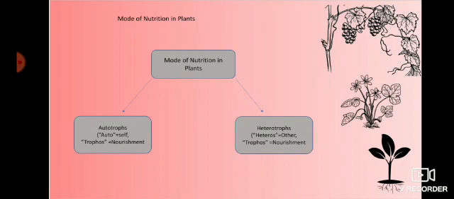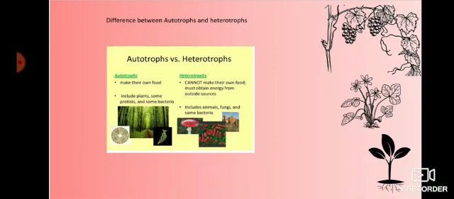Next, I am going to explain the differences between autotrophs and heterotrophs. As you are seeing in the picture, autotrophs make their own food, whereas heterotrophs cannot make their own food and must obtain energy from other sources. Next, I am giving you examples: in autotrophs, plants. In heterotrophs, we have animals, fungus and bacteria.